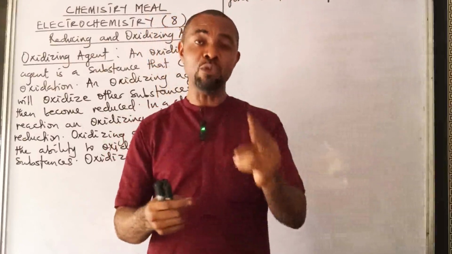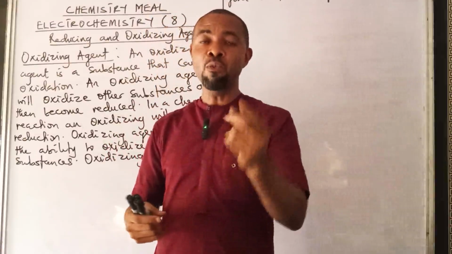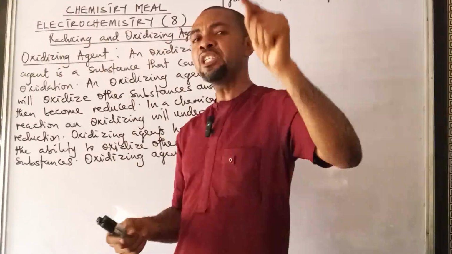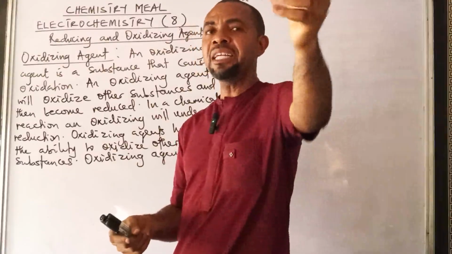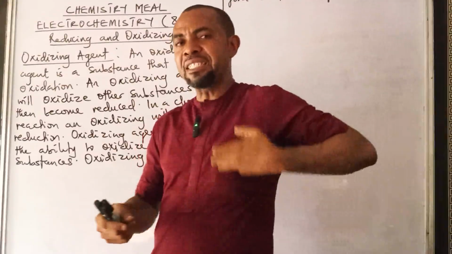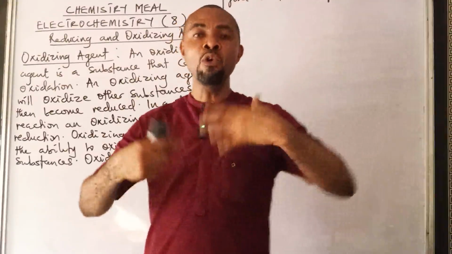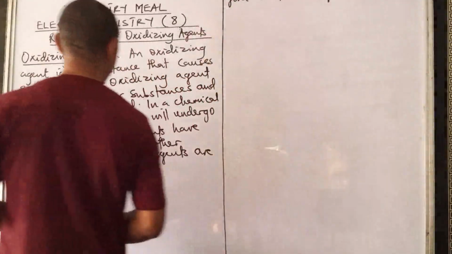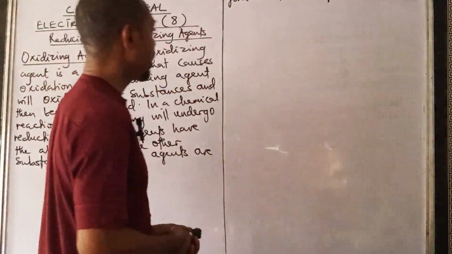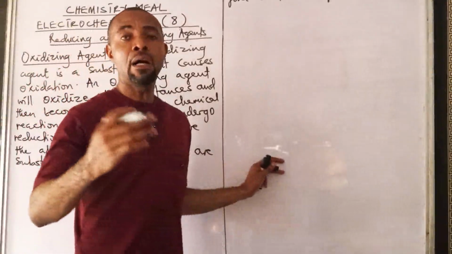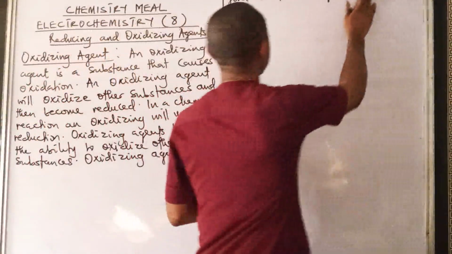So the donation of electrons by a reducing agent will also do two things. When a reducing agent donates electrons, that reducing agent will make the substance that is receiving electrons to be what? Reduced. And itself that is donating the electrons will now become what? Oxidized. I believe that makes it very, very clear. Okay. So how do we identify an oxidizing agent?